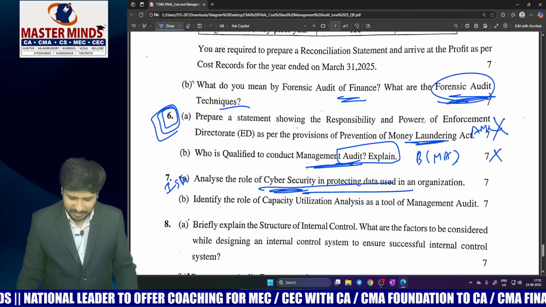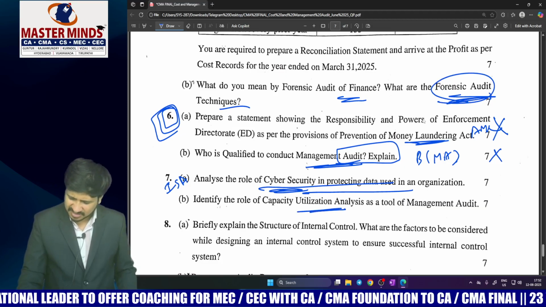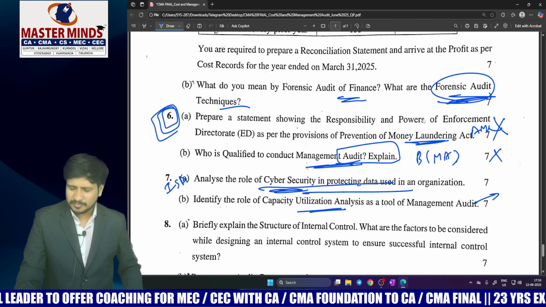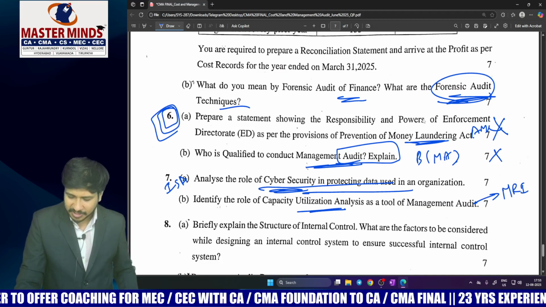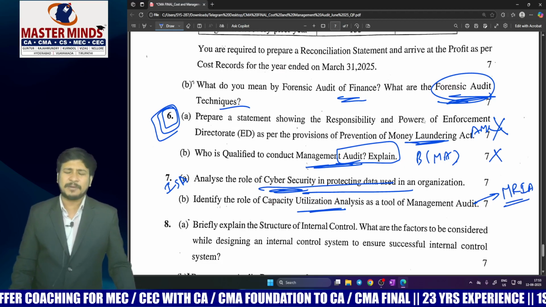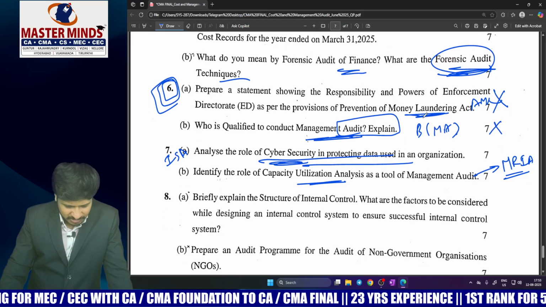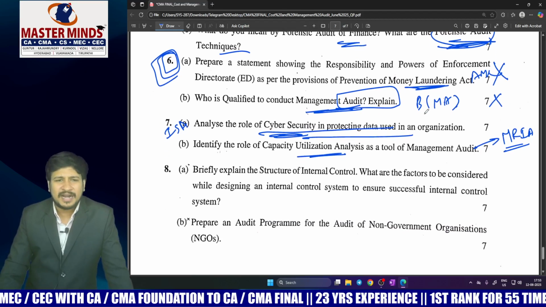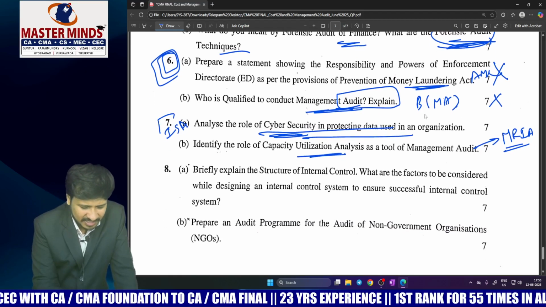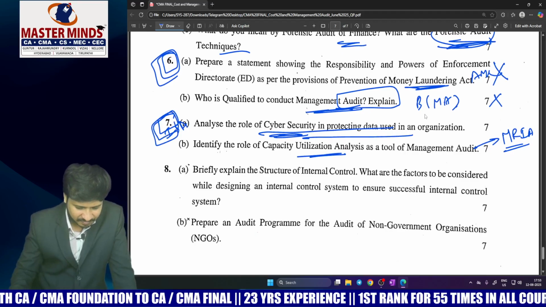And the next one, identify the role of capacity utilization analysis. This is also a direct question, which is from management reporting issues and analysis. You can write about capacity utilization analysis in this context. That's it. 7B is also easy. To those students who can't write 7A promptly, you can even take this question as choice.